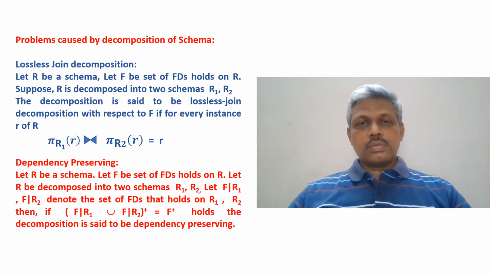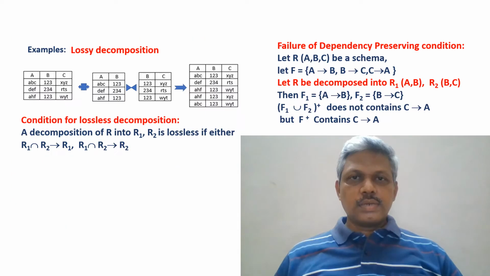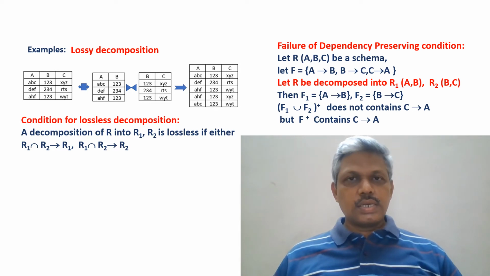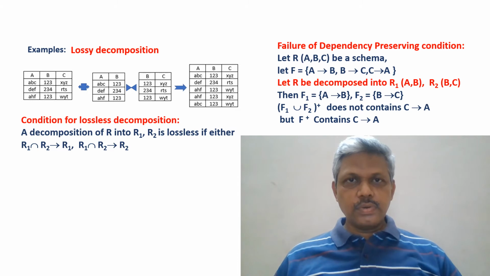Now we'll see the conditions under which it becomes dependency preserving, and the conditions under which the decomposition is lossless. Let's observe an example here for lossless join decomposition and dependency preserving also. For lossless join decomposition, let us consider a schema consisting of three attributes and an instance consisting of three tuples.